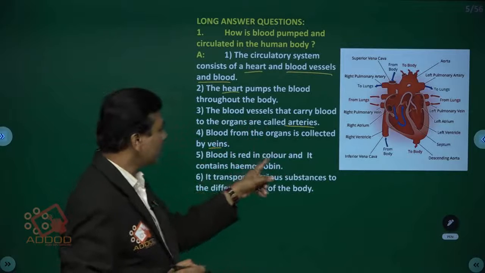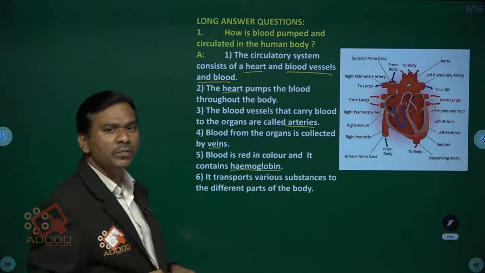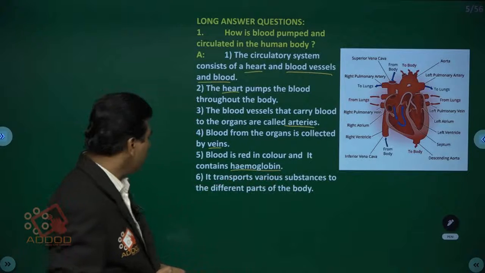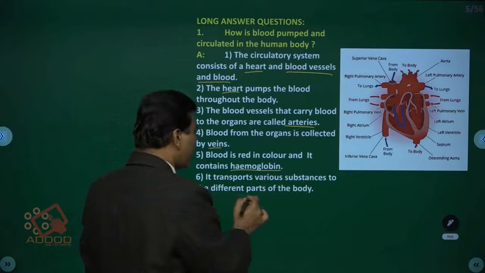Next, blood is red in color and it contains the hemoglobin pigment. Because of that pigment only, blood is red in color. Next, it transports various substances to the different parts of the body.